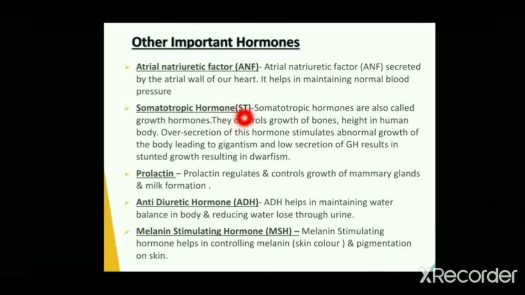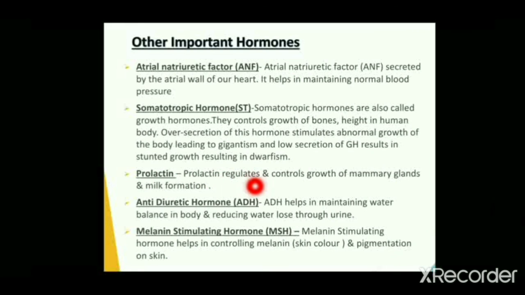Somatotropic hormones are also called growth hormones. They control growth of bones and height in the human body. Over-secretion of these hormones causes abnormal growth of the body, leading to gigantism, that is excessive human height, and low secretion of this hormone results in stunted growth, resulting in dwarfism.